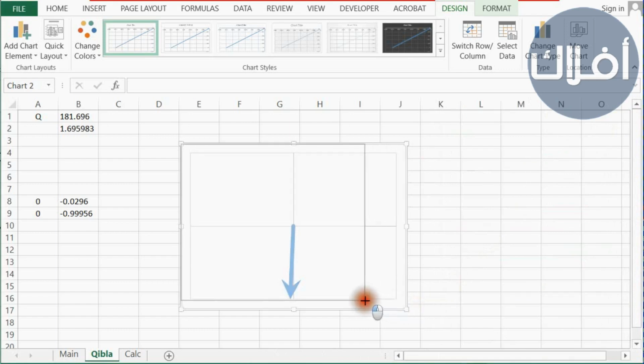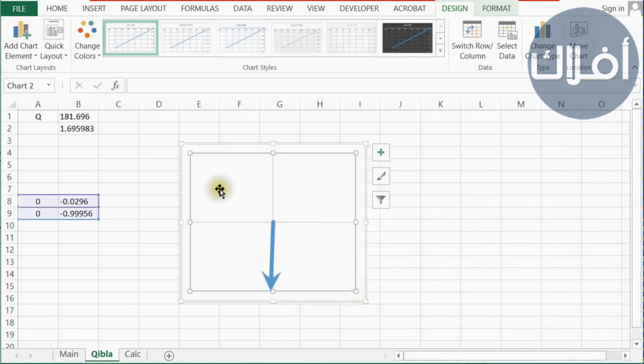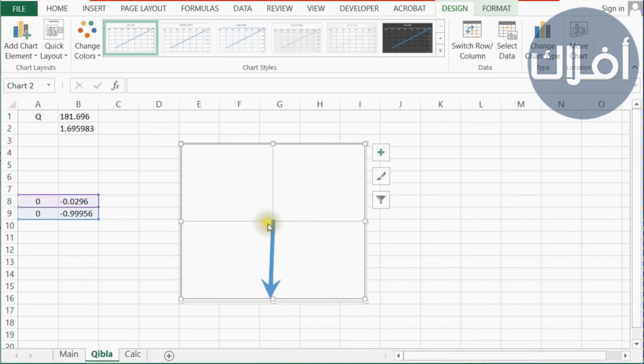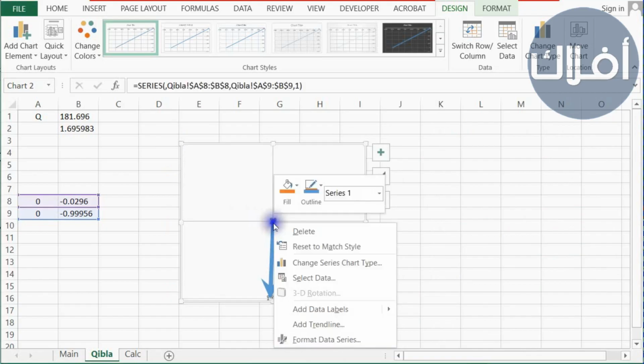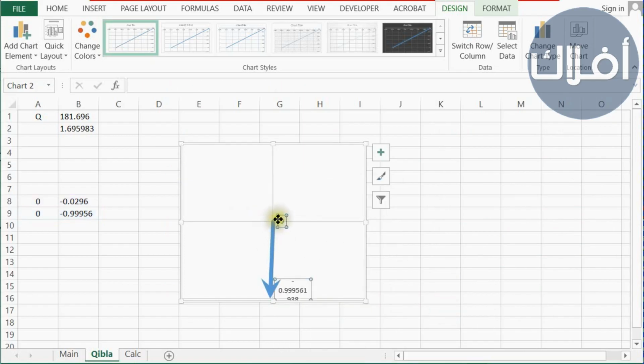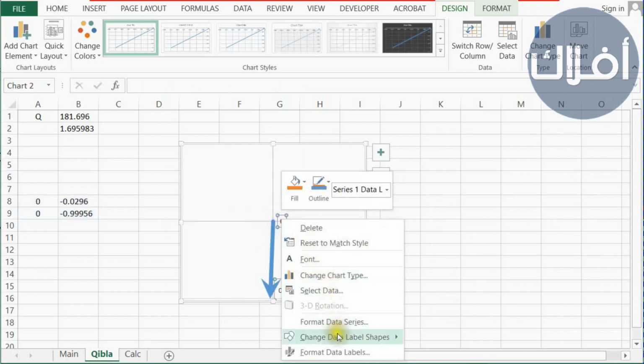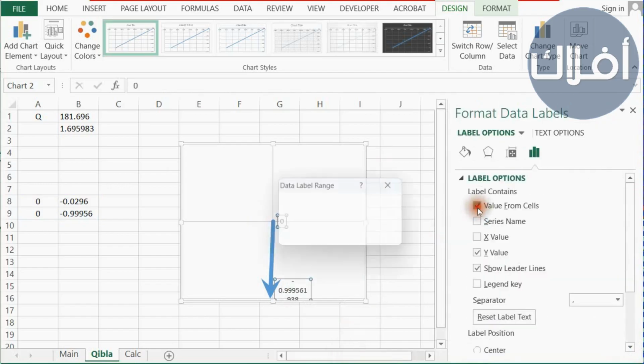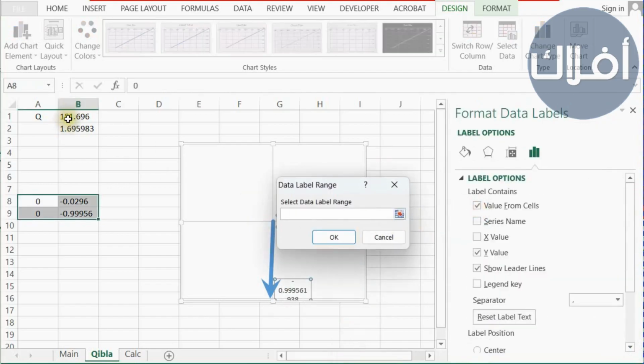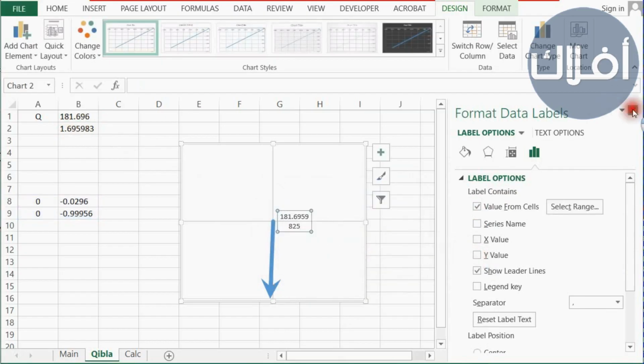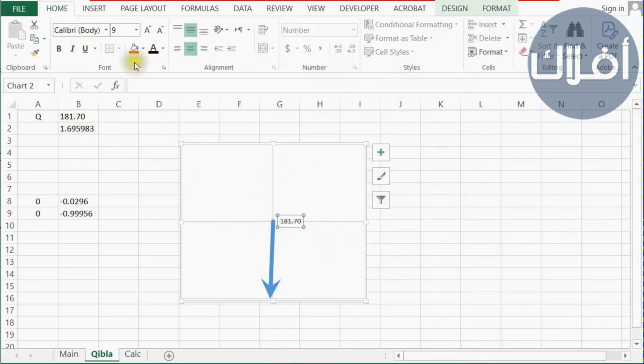Make the drawing a square. Now we'll choose the square in the middle and make it as large as possible. Right-click on the line and choose Data Labels, Add Labels, Add, then choose Labels, go to Options, we choose Value from Cell, then we choose Qibla Angle. Delete the Y value and choose a larger size.